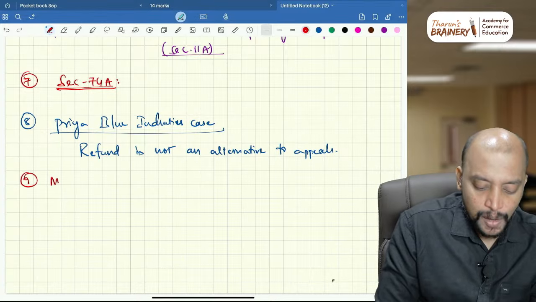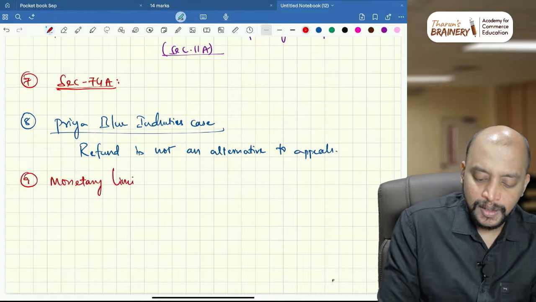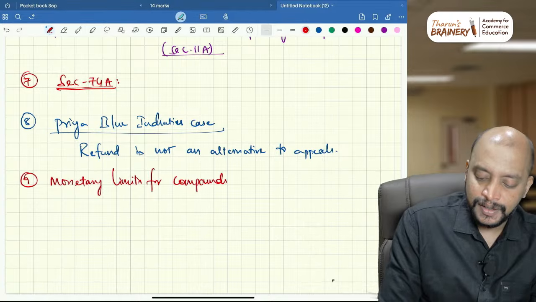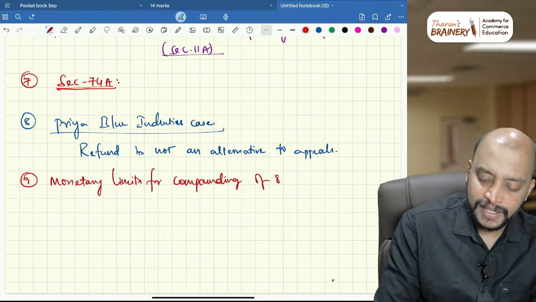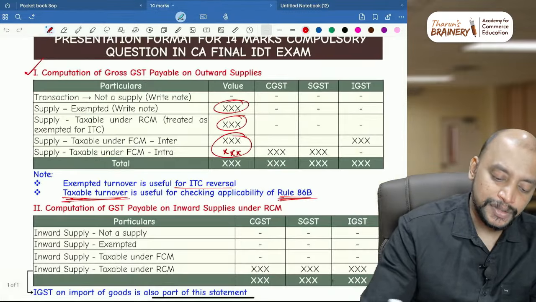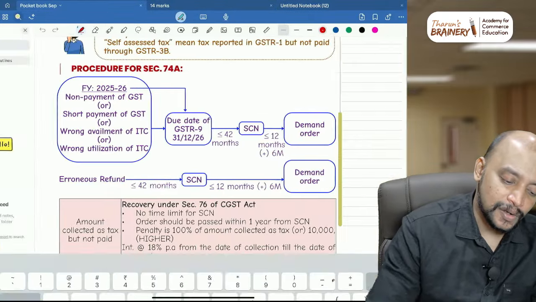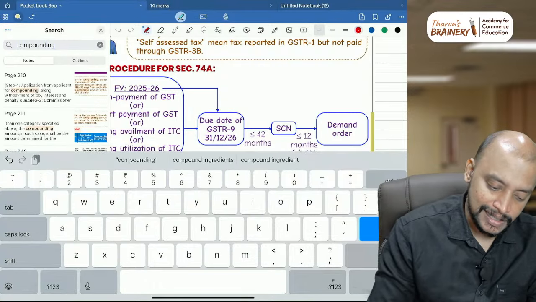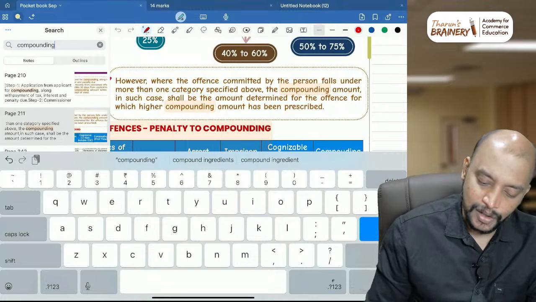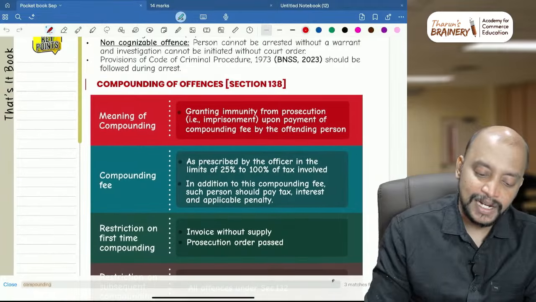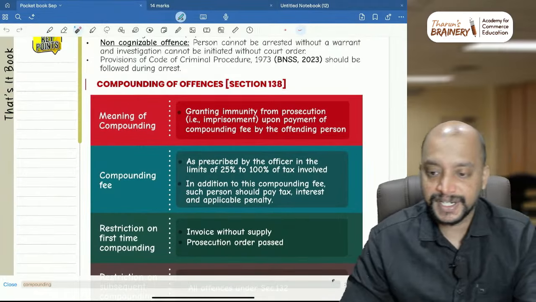Then next, number 9, monetary limits for compounding of offence. There is a possibility of asking a question on this, so I am just showing you here compounding of offences. In this, the monetary limits you need to remember. So I am just giving a quick recap. Compounding of offences is given under section 138.